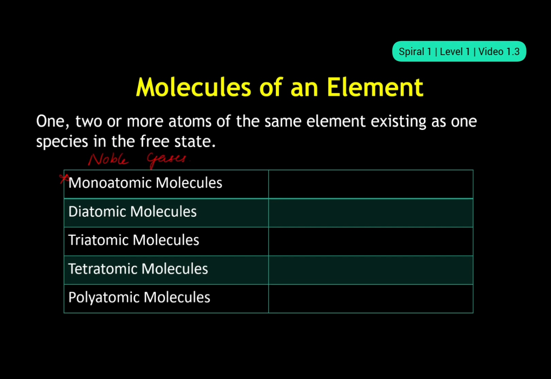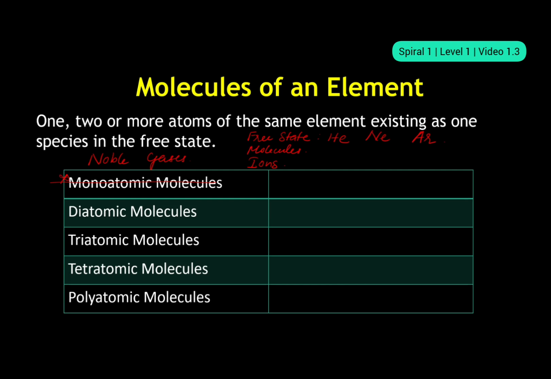I have already, in previous videos when we were discussing how atoms exist, discussed that they exist either in a free state, or as molecules, or as ions. So there are some elements which exist in a free state as a single atom, like helium, neon, argon. And why do they exist like that? That we will learn in the coming videos.